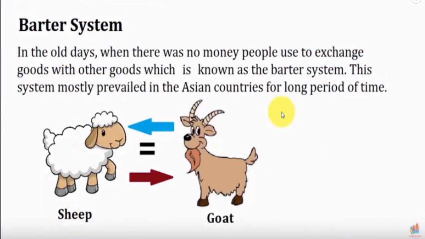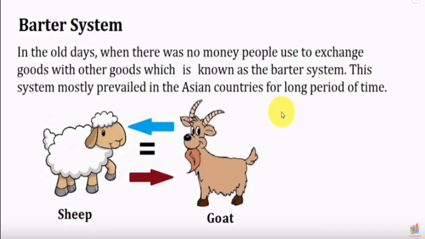Yes, dear children, long ago people did not use coins and notes. Got this? There was no money. At that time, people used to exchange goods with other goods, which is known as the barter system. Here, one person gives sheep and he takes goat, means exchange of things or goods, because there was no money at that time. Got this?